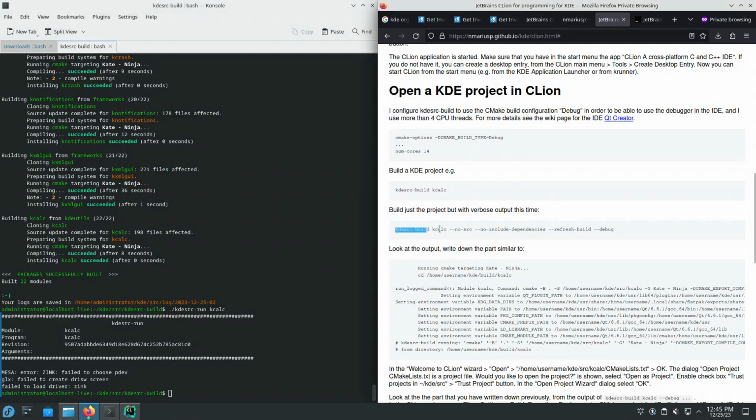So now we're going to look at how kdesrc-build runs the cmake configure command line. For that, kdesrc-build first sets some environment variables, changes into a certain directory, and then runs a long cmake command line. So we need all three of those: directory name, list of environment variables, cmake long command line.